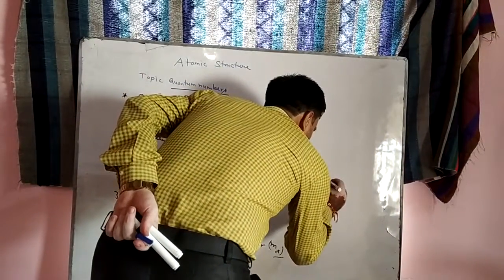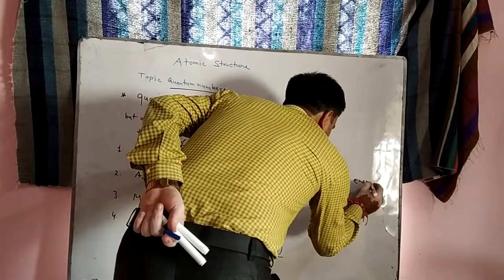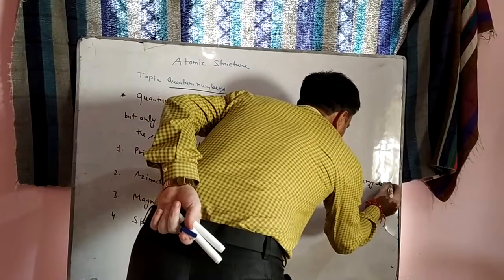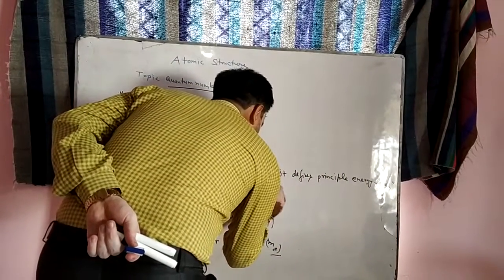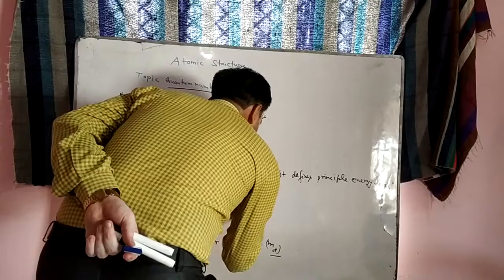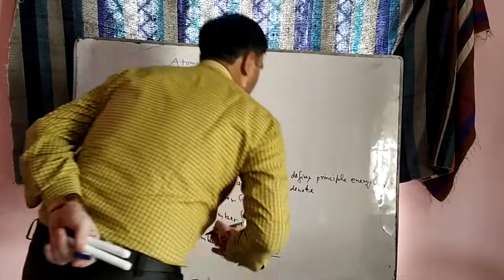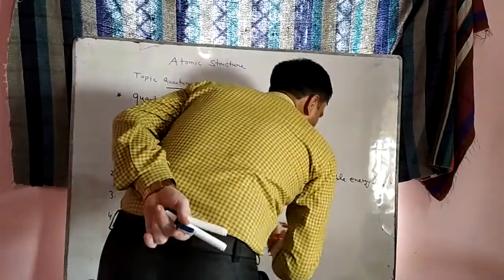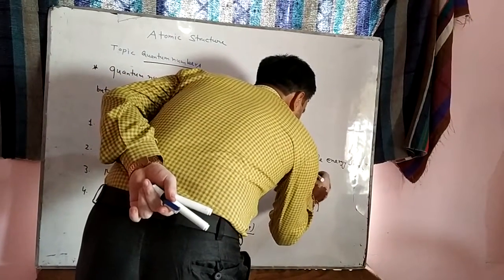It also denotes the size of the orbital or the size of the shell. It denotes the size of the orbit.